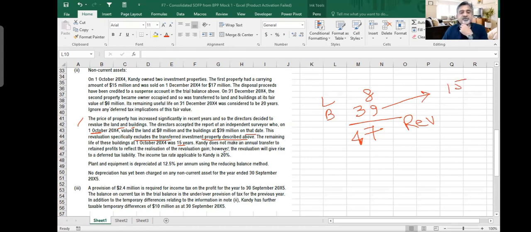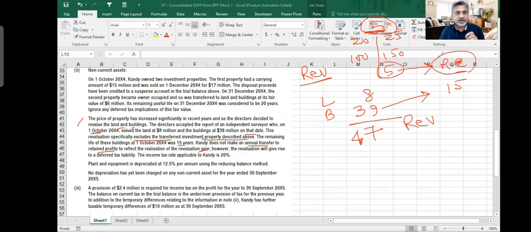Caddy does not make an annual transfer to retained profit to reflect the realization of the revaluation gain. Annual transfer to retained profit, what does that mean? I'm not going to explain it again at length because we don't need it here. But the point is, if you have seen the lecture on revaluation, we said that when you make a revaluation, before, property was 100, depreciation was 20. Now property is 150, depreciation maybe is 25. So the $5 difference is called extra depreciation. And for this extra depreciation, we say debit revaluation surplus, credit retained earnings. We transfer this to the retained earnings account.